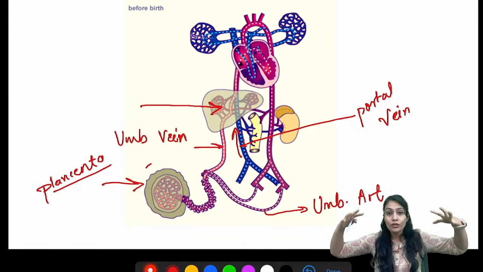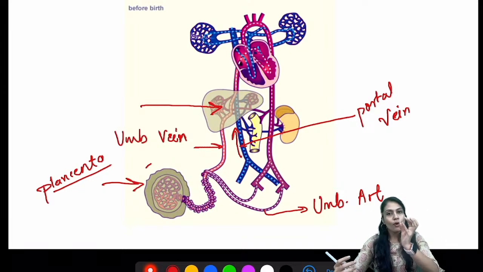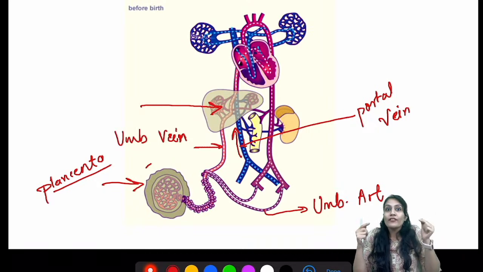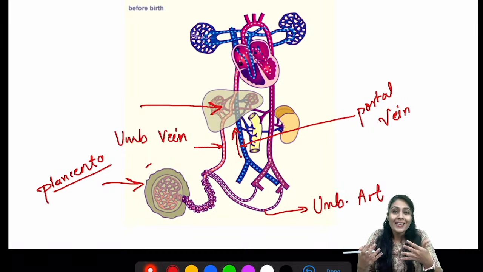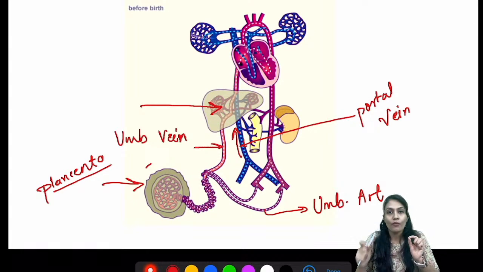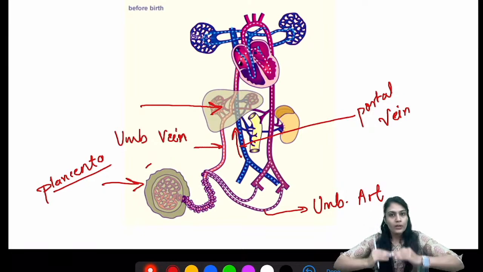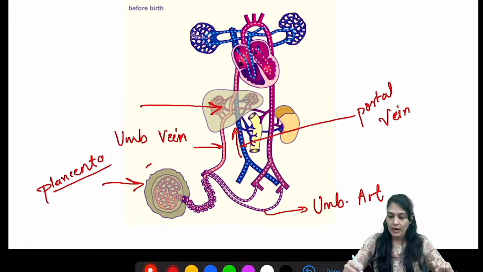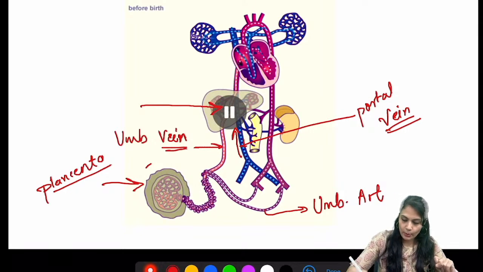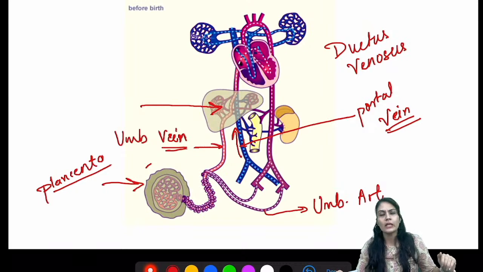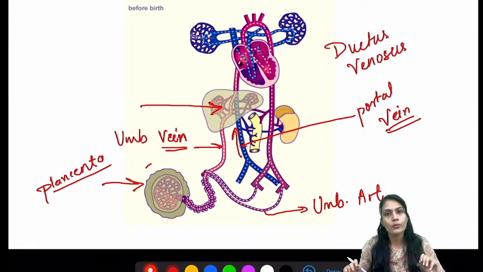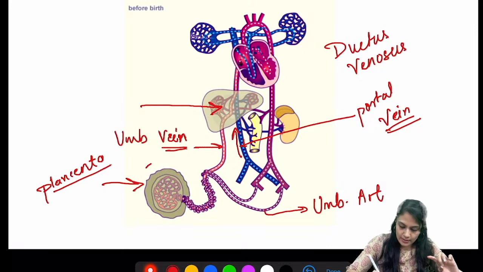Both veins are coming together and they're forming a duct, right? So both veins, that is the portal vein and the umbilical vein, are going to form a duct which is called the ductus venosus. Where they combine and drain the blood and forward the blood towards the heart, since two veins are there, that's why we are going to call it the ductus venosus. Okay, just try to understand. We are going to write each and everything. If you want to note it down, just note it down right there. Okay, now this is the ductus venosus.